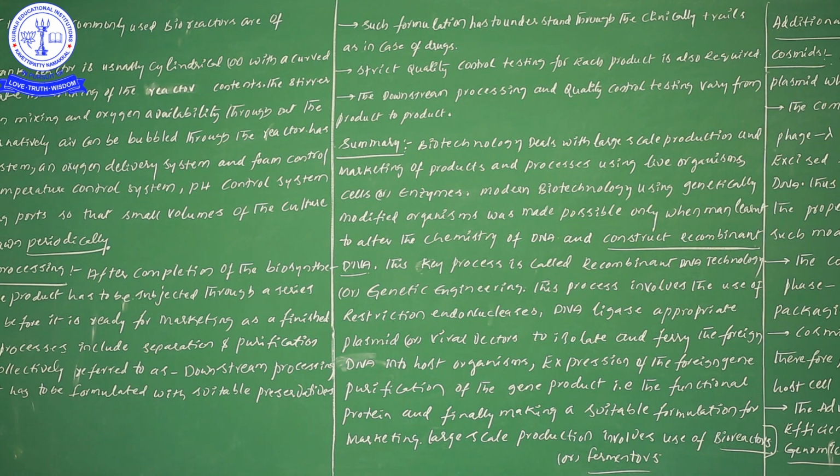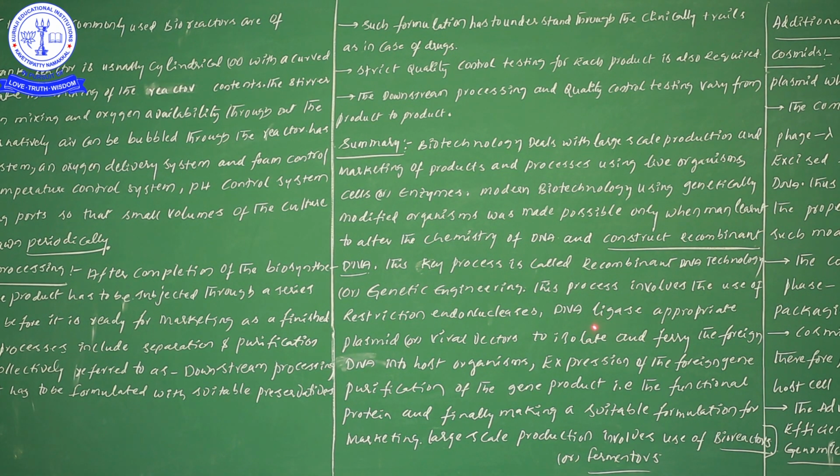These restriction endonucleases belong to the large class of nucleases. There are two different types of enzymes: one is exonuclease and one more is endonuclease. This endonuclease cuts the DNA at specific locations within the DNA, as we have seen. The construction of recombinant DNA is made possible because of the presence of restriction endonucleases.